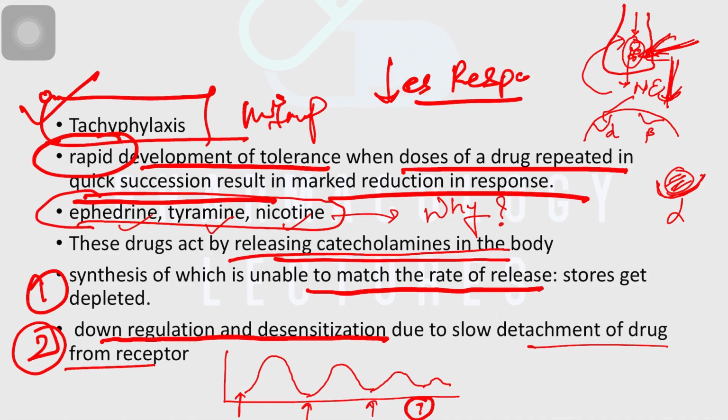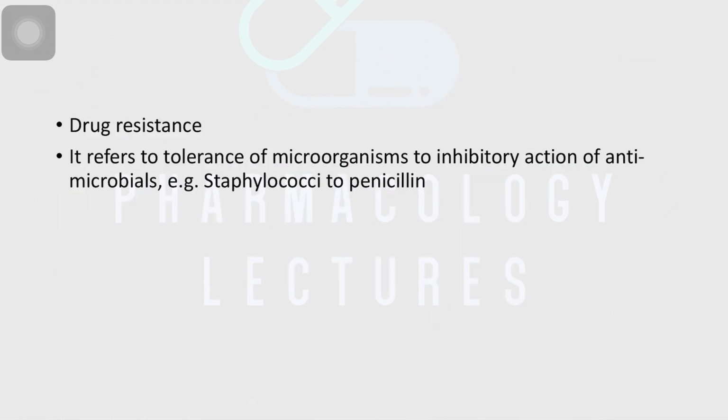Although these things take time, there is a hypothesis or theory that this mechanism might be involved in the decreased response. But the most important mechanism is the first one: depletion of norepinephrine, which is quite logical. The second is down regulation or desensitization because of the slow detachment of the drug from the receptors. So I hope you are clear about tachyphylaxis now.